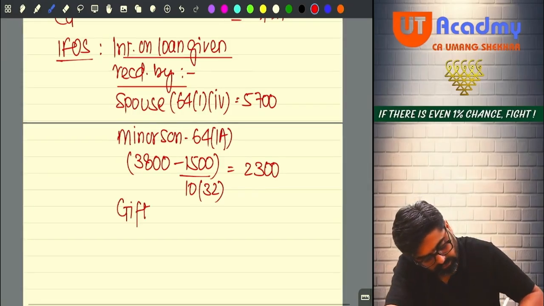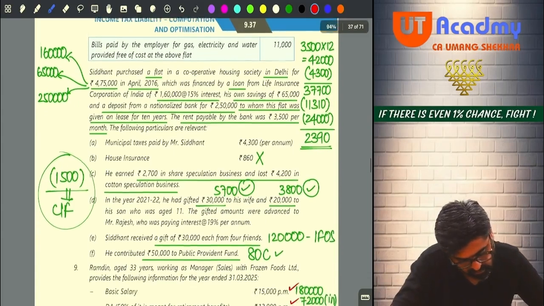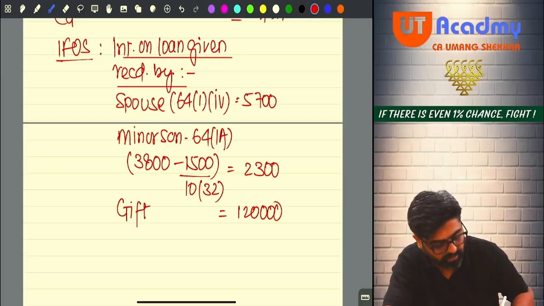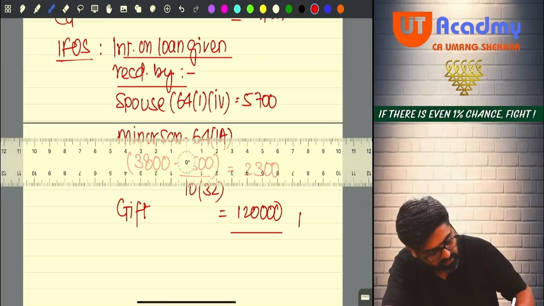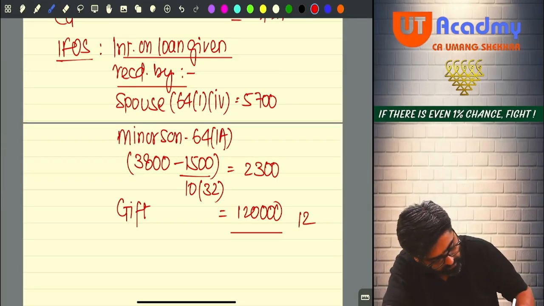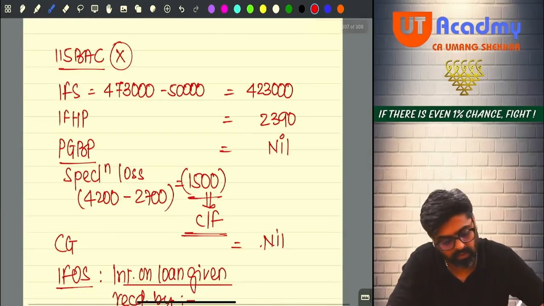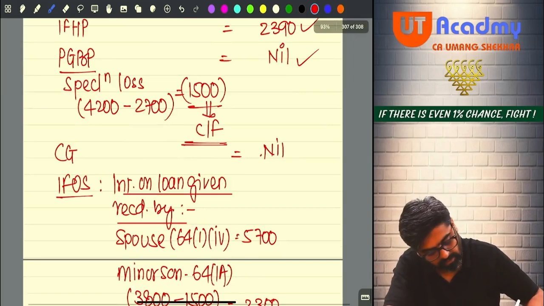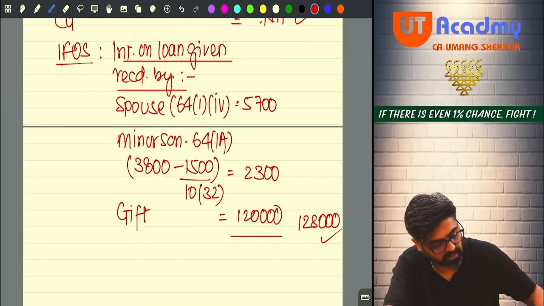Gift from friends, 1,20,000. Any other IFOS income, sir? No IFOS income, no? All the IFOS income done? So tell me, 5,700 plus 2,300 plus 1,20,000 will give you 1,28,000 as your income from other sources. Done sir? See, do you have salary now? Yes. Do you have house property? Yes. Do you have PGBP? Yes. Do you have capital gain? Yes. Do you have IFOS? Yes. Please make the total.